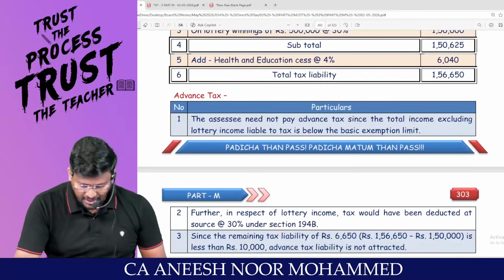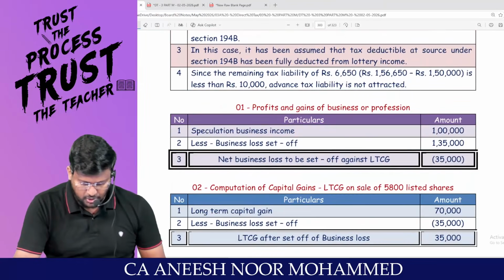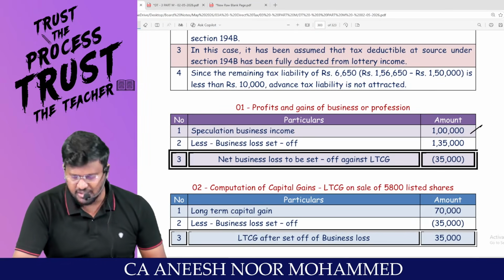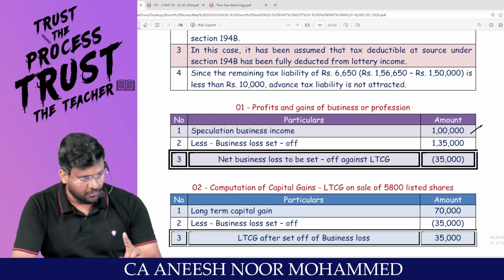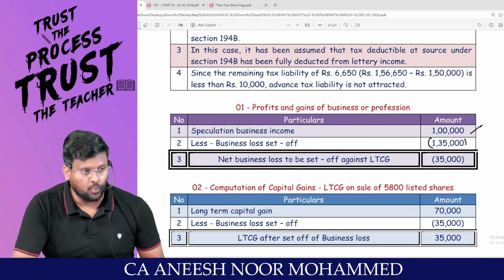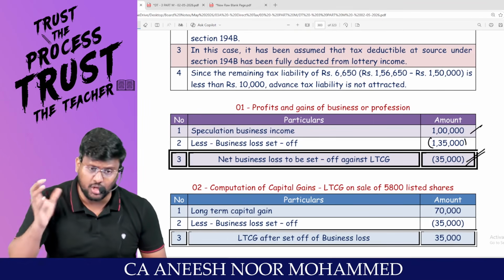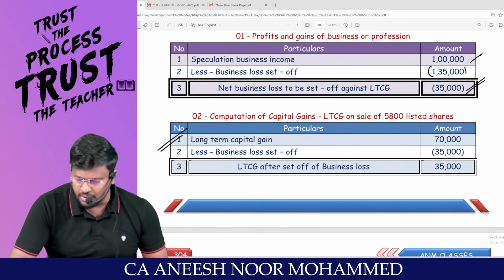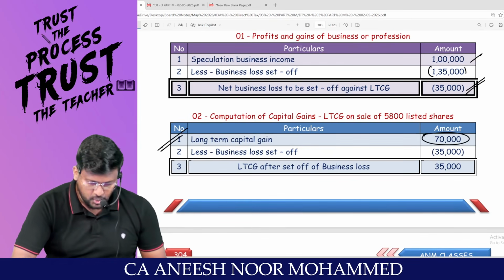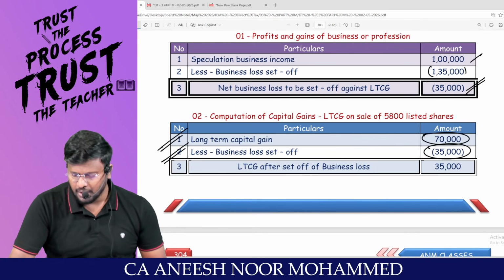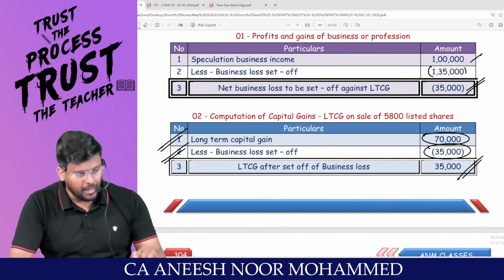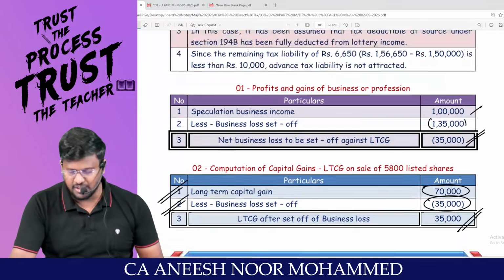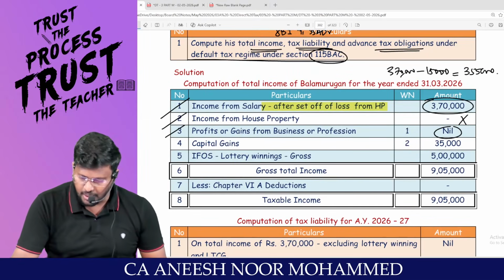So that's what they are writing in note number 1, my dear lovable students. What is the speculation business income? 1 lakh. It is income. What is the business loss? 1,35,000. Still business loss of 35,000. This we can set off against long-term capital gain of 70,000. Less business loss set off 35,000. So long-term capital gain after set off of business loss, 35,000, will be coming in the main answer.